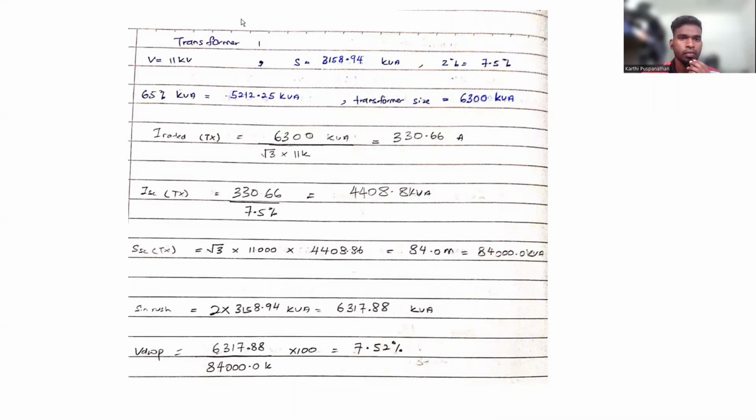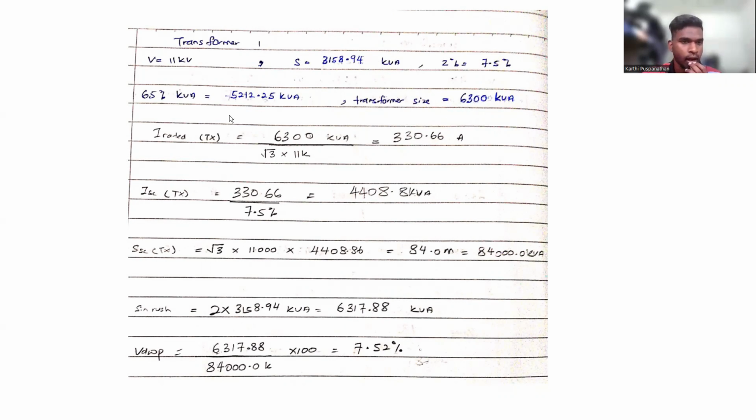So this is the calculation for transformer 1. The chosen input voltage is 11 kV. The apparent power is from the Excel file, which is 3158.94. The impedance is 7.5, which is from the impedance table. And 65% of the apparent power, as I said just now, is this value. And the chosen transformer size is 6300 kVA.